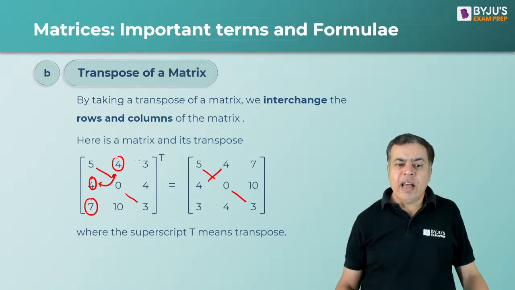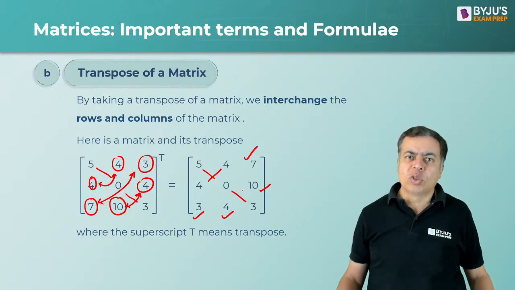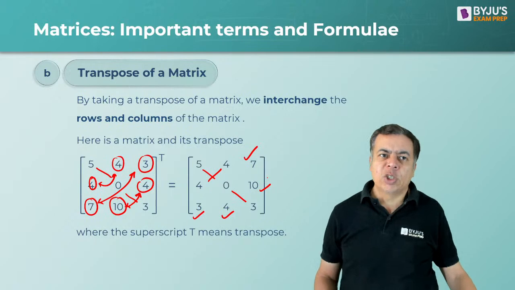Here 7 and 3 will change, so 7 will come here, 3 will come here, and 10 and 4 will interchange, so 4 will come here, 10 will come here. So rows to column, column to rows, it is the transpose of the matrix.